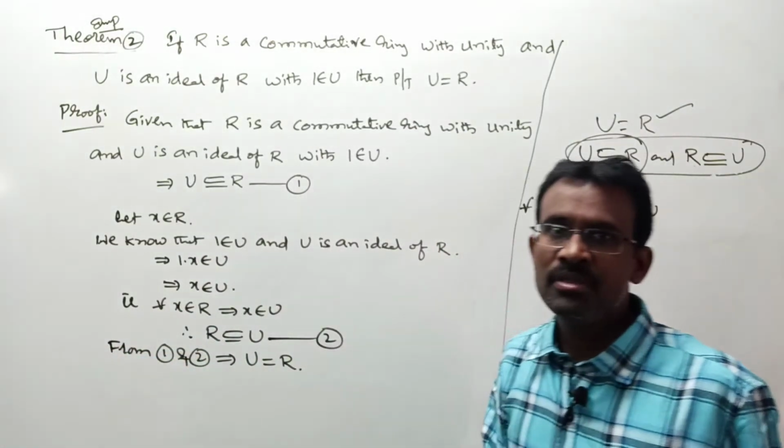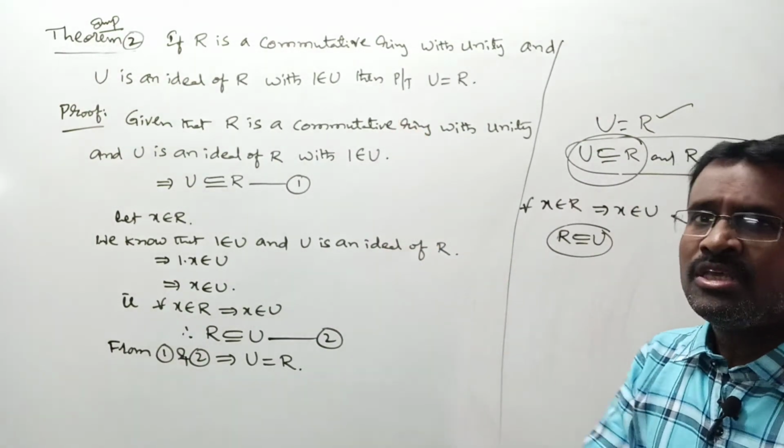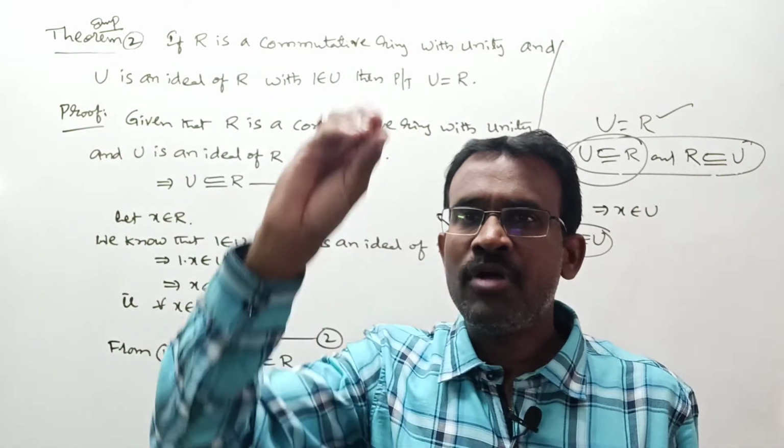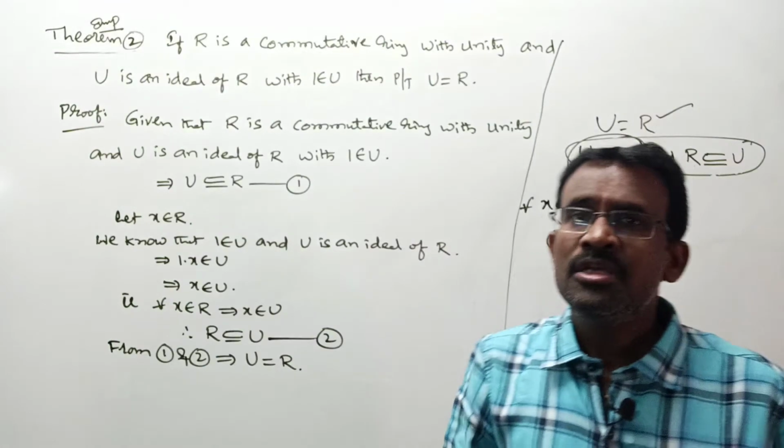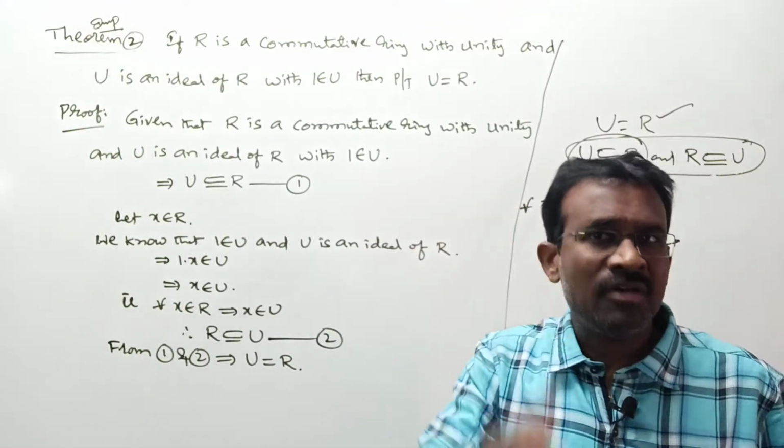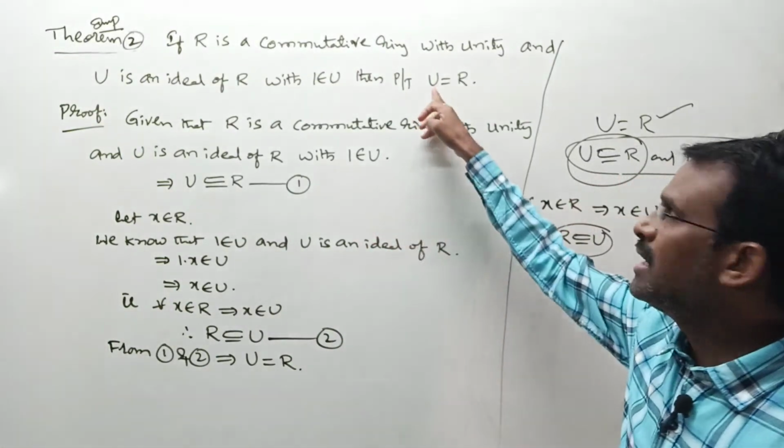Absolutely, right? But what is the meaning of this, ma? If U is an ideal of a commutative ring with unity, ma, if that unity element is an element of U, ma, then U and R are one and the same, ma.